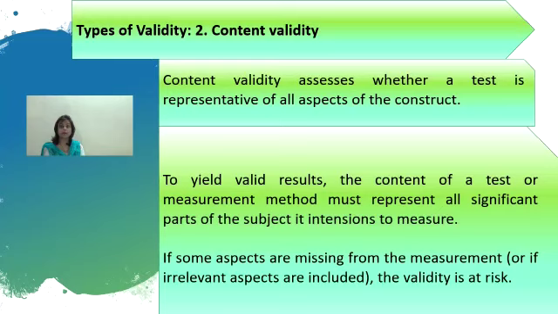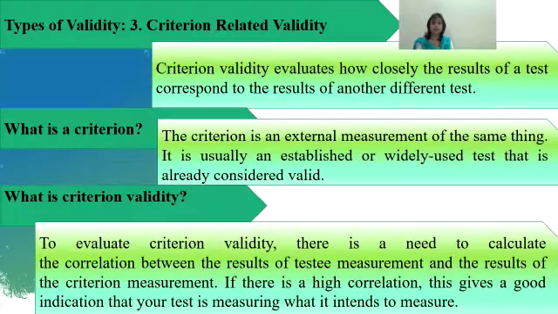If some types of content are left out, then the results may not be an accurate indication of students' understanding of the subject. Similarly, if she includes questions that are not related to physics, the results are no longer a valid measure of physics knowledge. Now, criterion related validity.